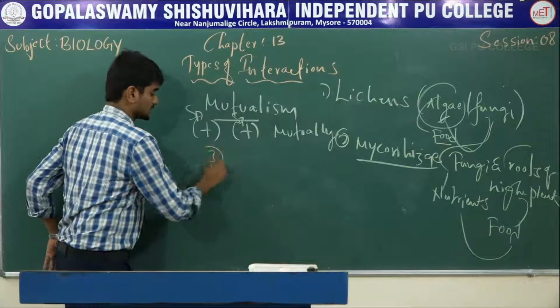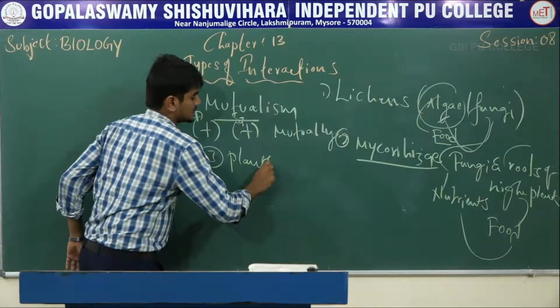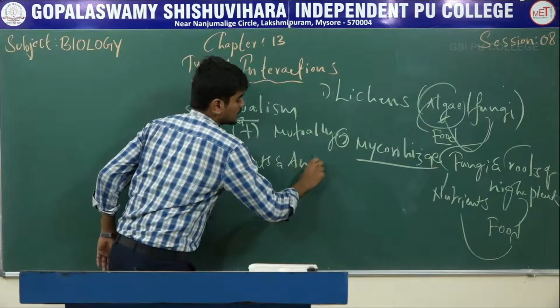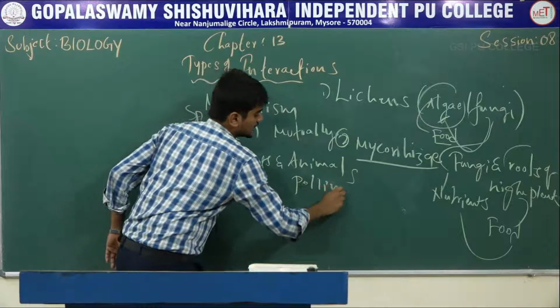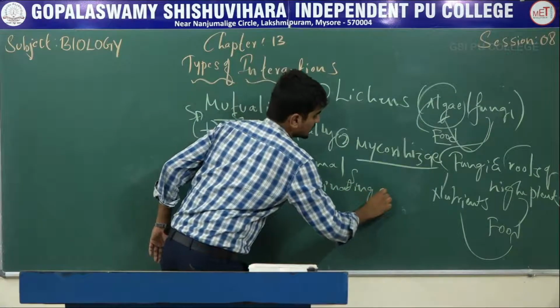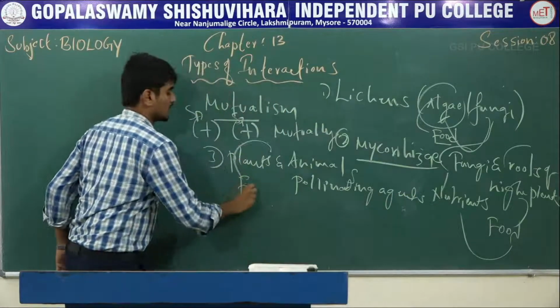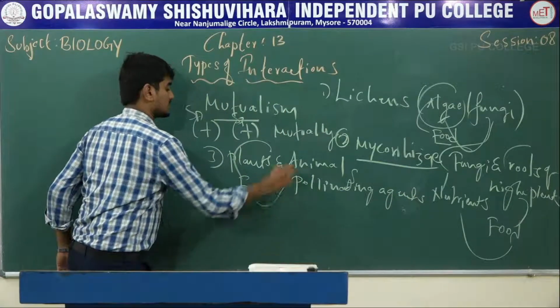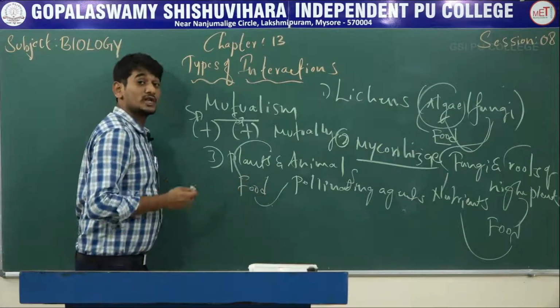Example 3, the plants and animals as pollinating agents. See here, the plants provide food for animals, which means the insects suck the nectar. Nectar means a sugary fluid.